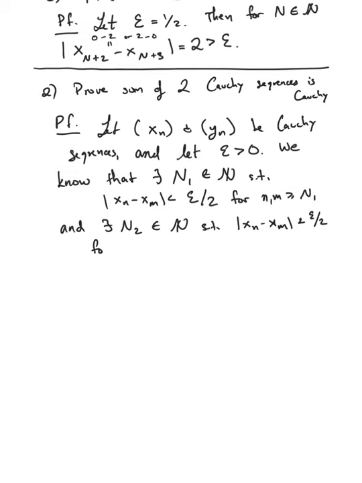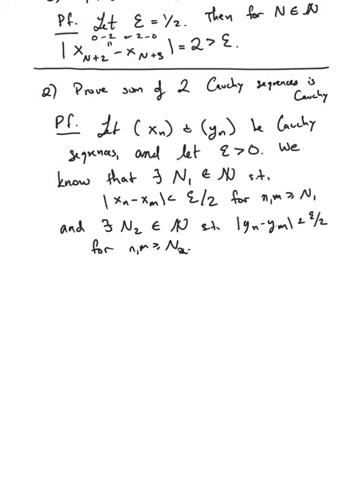Oh, sorry, let me erase that. Sorry, that should be yn and ym. So yn minus ym less than epsilon over 2 for n, m greater than or equal to n2, sorry.